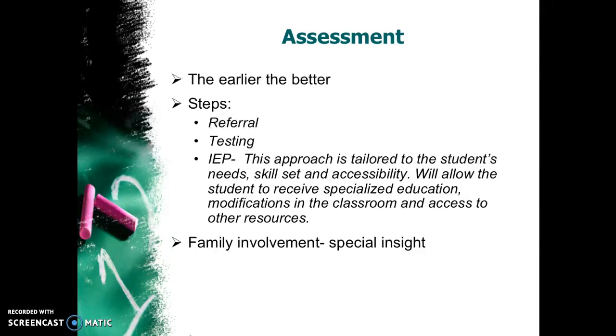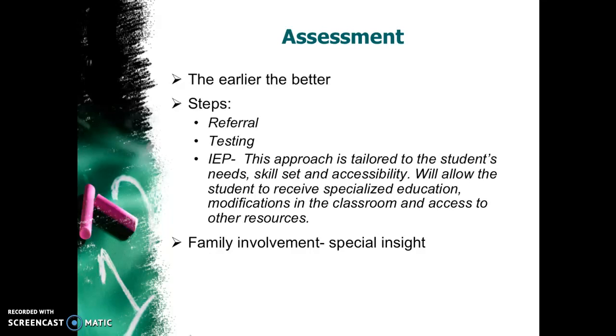Early diagnosis is recommended because by adolescence, all the facial features can change and it can be hard to tell that a student has fetal alcohol syndrome. And for assessment, there are different steps. You will need a referral, and this will allow the student to be seen by a number of professionals such as doctors and psychologists, and this will help them decide if they need a diagnosis for this child.